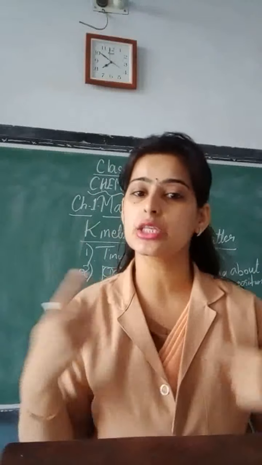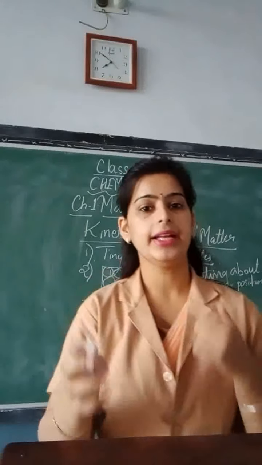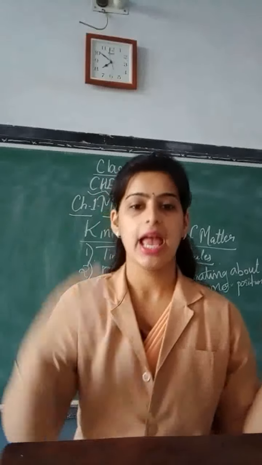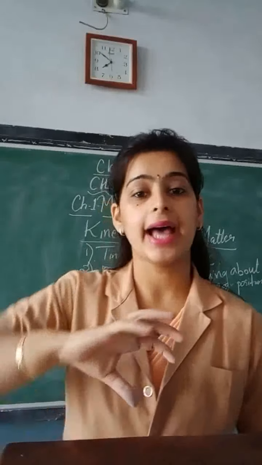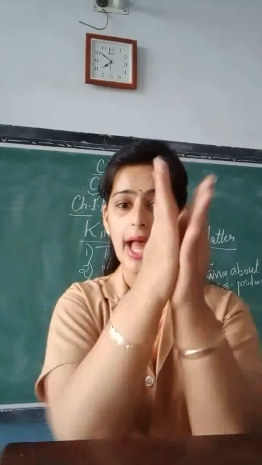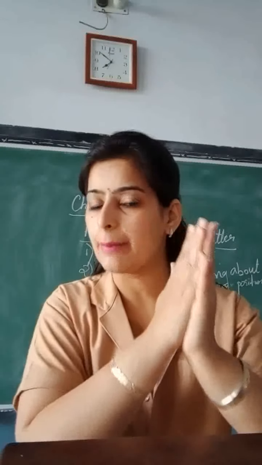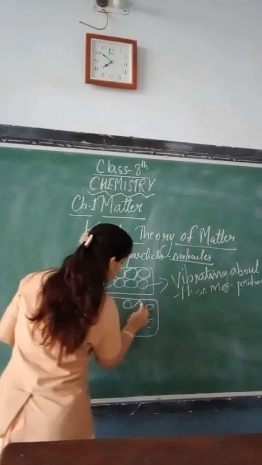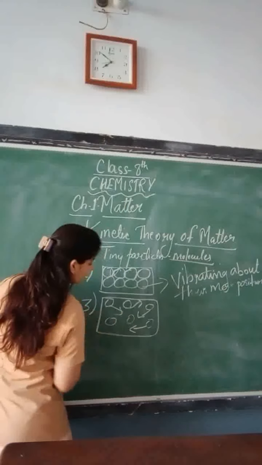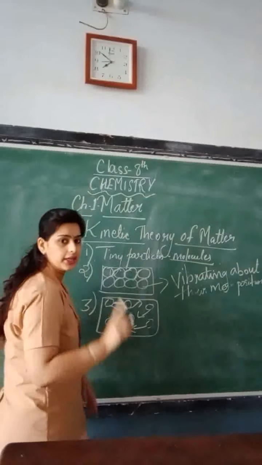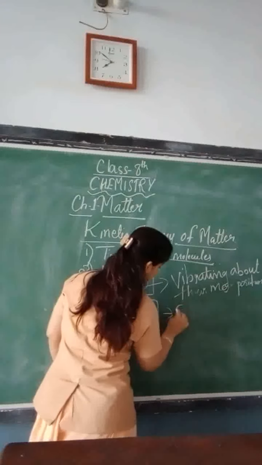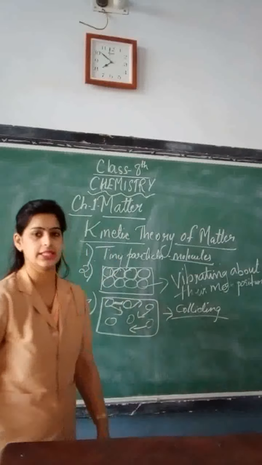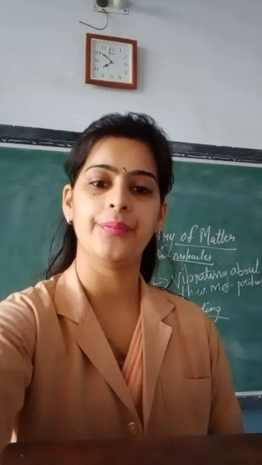So they are in continuous motion. In the solid state, the particles are vibrating about their mean positions, but in the liquid state, the particles are in continuous motion and they are colliding among themselves. So in liquid, what are the molecules doing? They are moving randomly and colliding among themselves, particles. Understood?